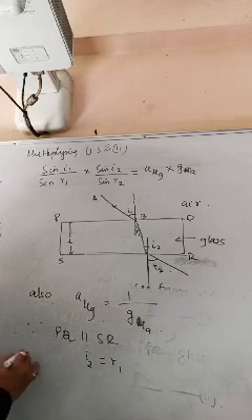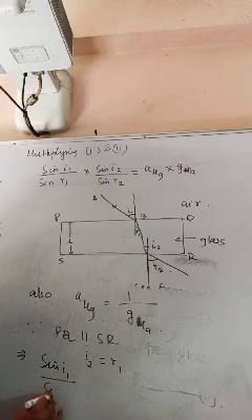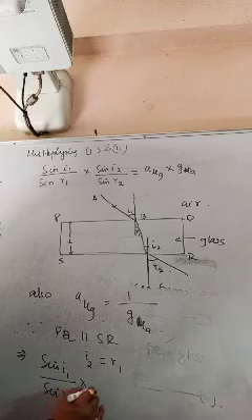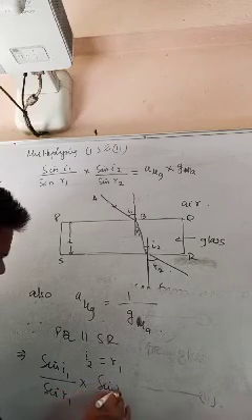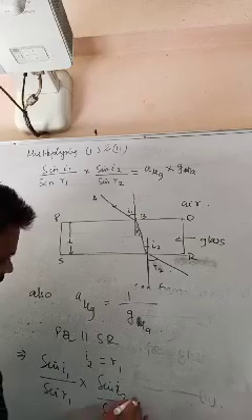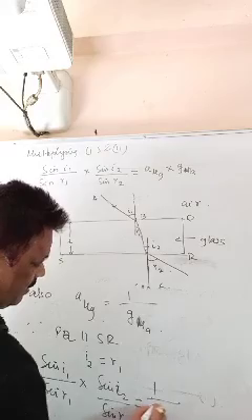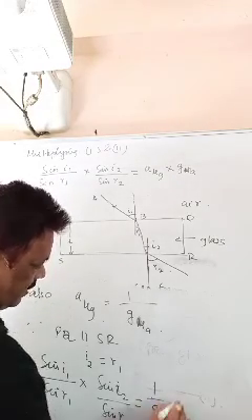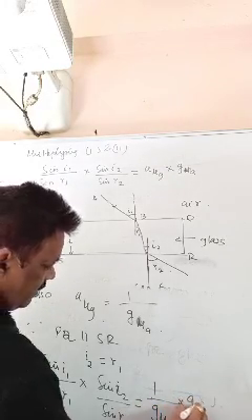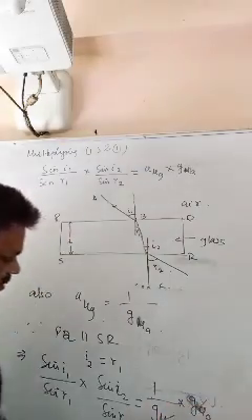This implies sin I1 by sin R1, sin I2 by sin R2. It is 1 by G mu A into A mu G, G mu A. This gets cancelled.